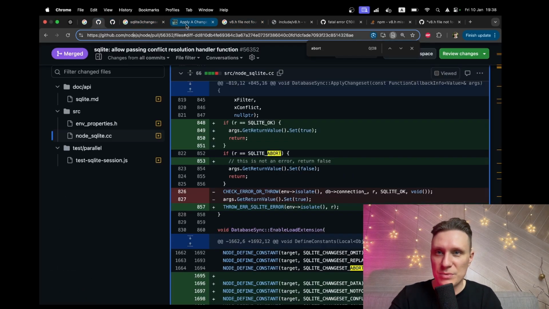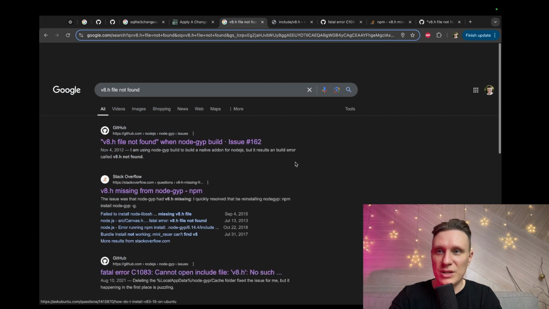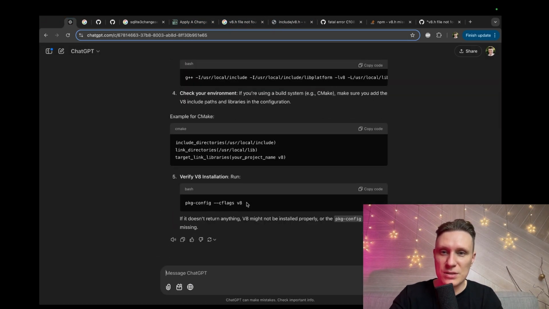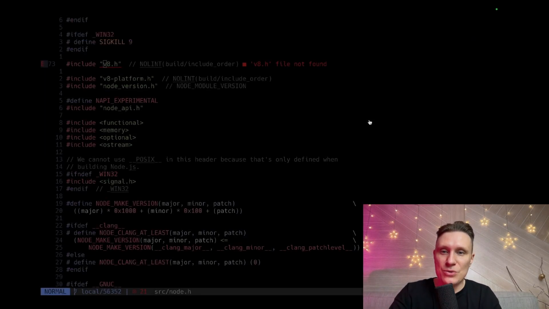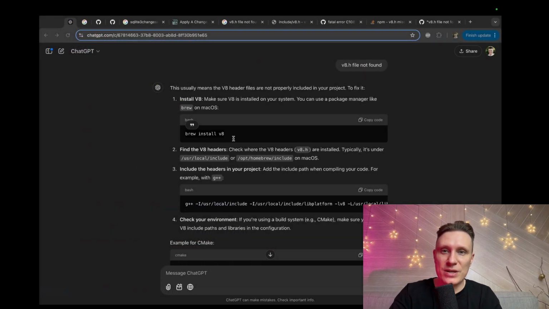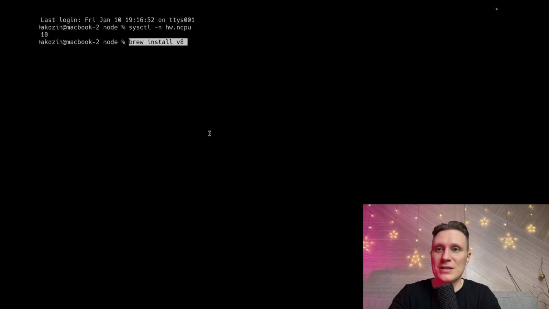Chat, is it possible to install V8 in developer mode? What does ChatGPT tell us? Install V8. Perhaps we need to install V8, but it's not development, it's just V8. Whatever. Let's install it.